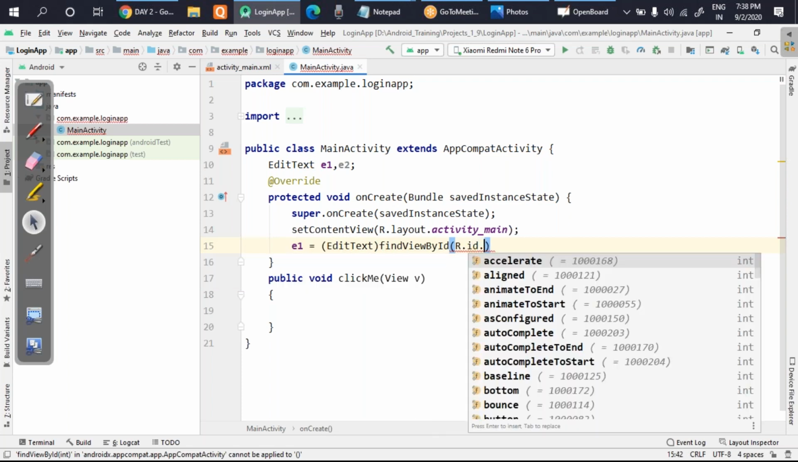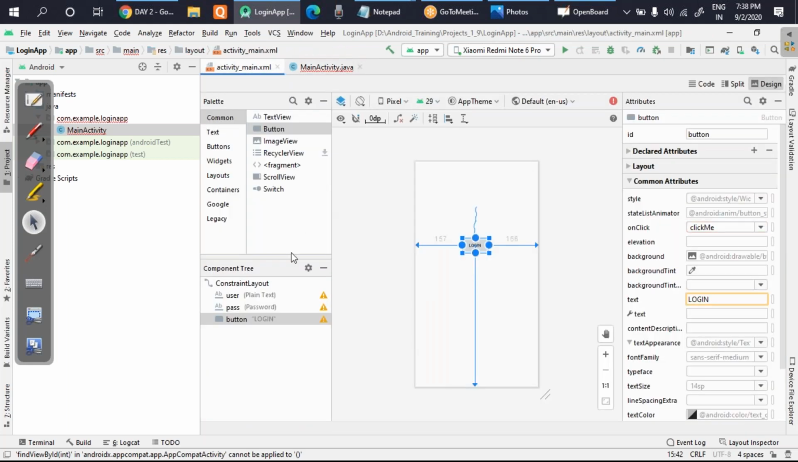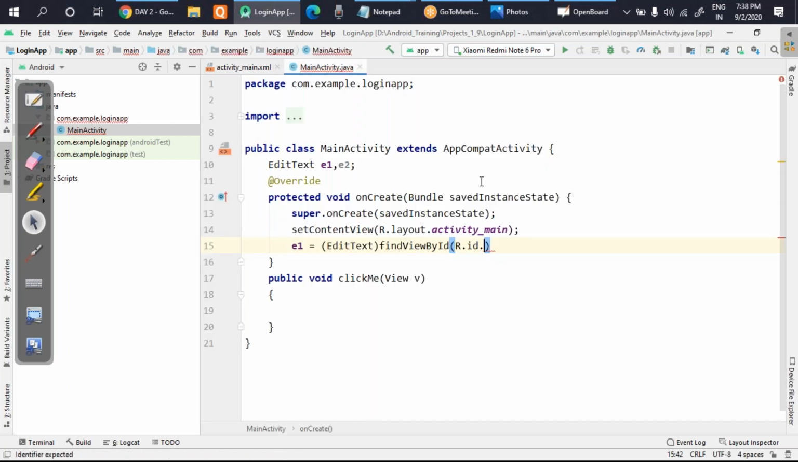So R.id. Now what was the edit text name? If you have doubt, then you can go back and just check. So here is the name. By the ID, the names are saved here. You can see, if you remember, the ID of the button we have not changed. You can see here the ID is still button, so I'll leave it as button only. The ID of the first edit text is user and the second one is pass. So I'll use them. I'll write here user, and I'll press enter.